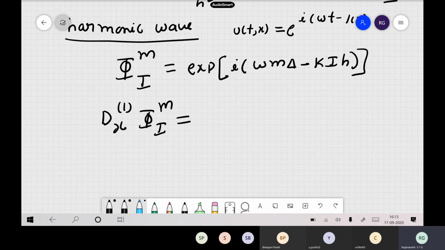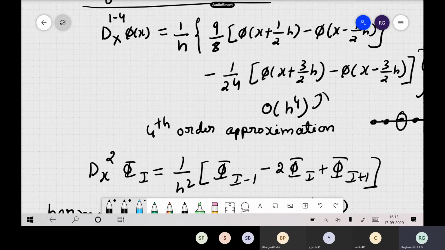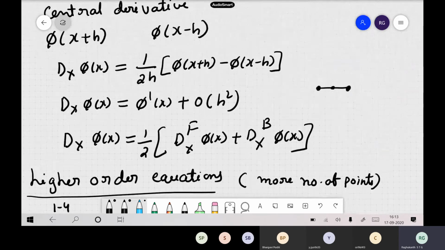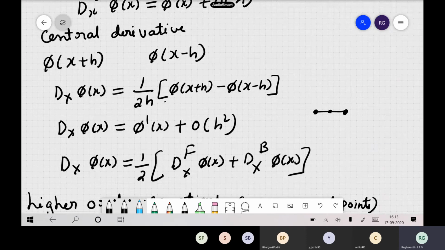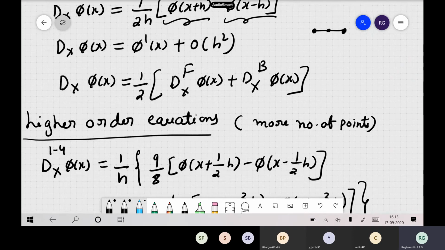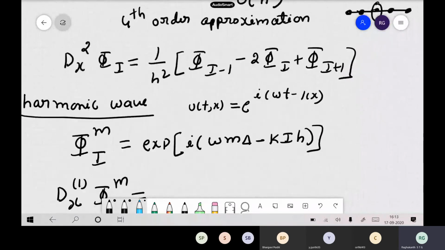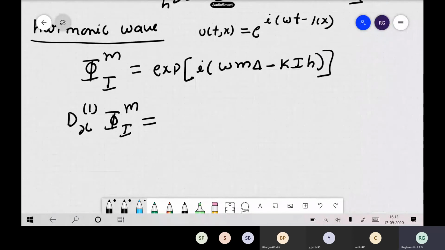You have to do this with the central difference method. So in central difference, what is the first derivative? You remember, you require phi of x plus h and phi of x minus h. So you just substitute. Now we are calculating the derivative with respect to space; we are not touching the time itself. So you substitute x plus h and x minus h, and you will get your derivative.